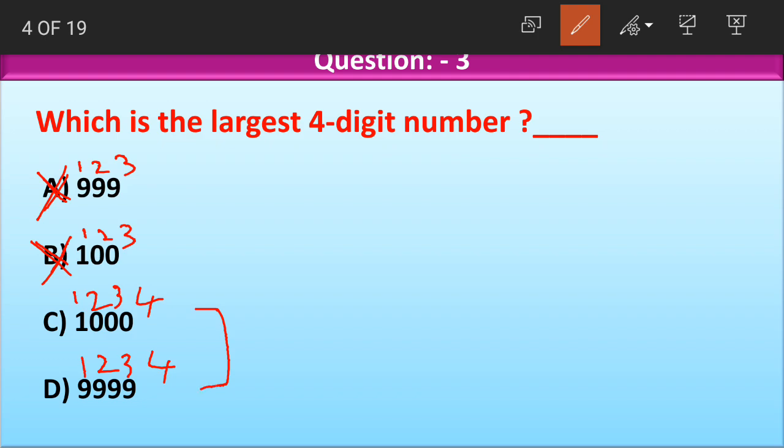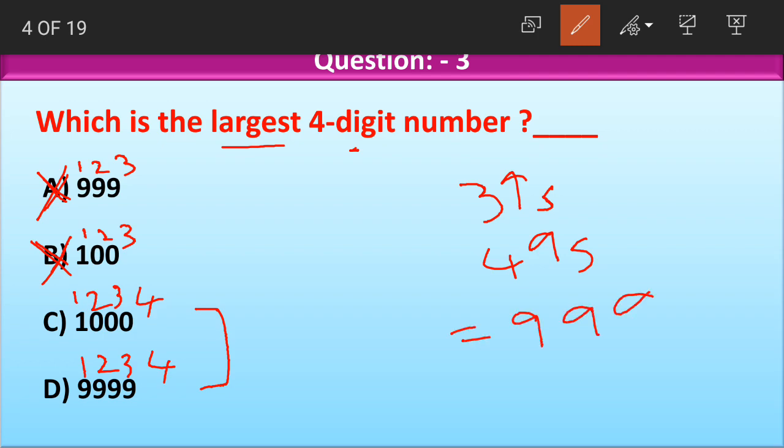If you remember, I said that largest numbers have nines in them. Largest numbers have what, children? Largest numbers have nines in them. If I ask you to find the largest 3-digit number, you write 3 nines. If I ask you to find the largest 4-digit number, you have to write 4 nines, which is asked in the question here. The largest 4-digit number will be 9, 9, 9, 9. We just have to write 4 nines. Okay, children, understood?